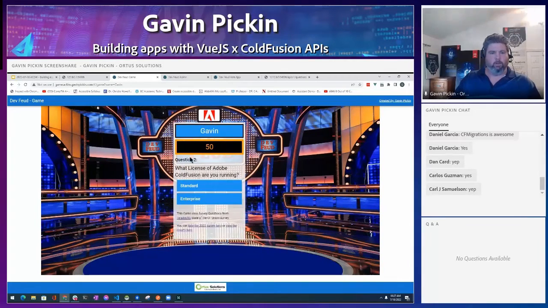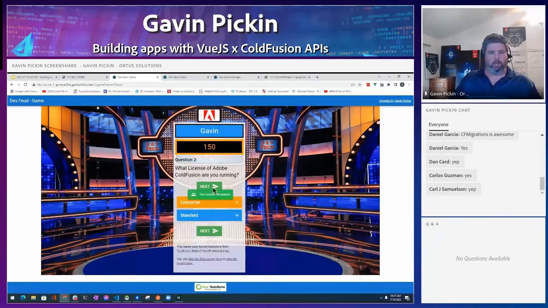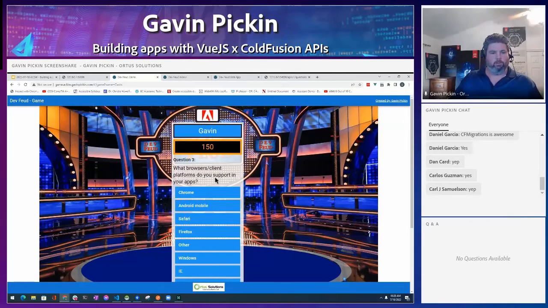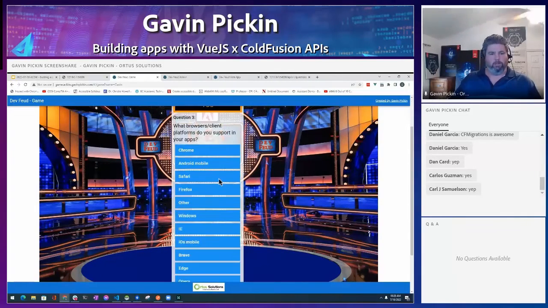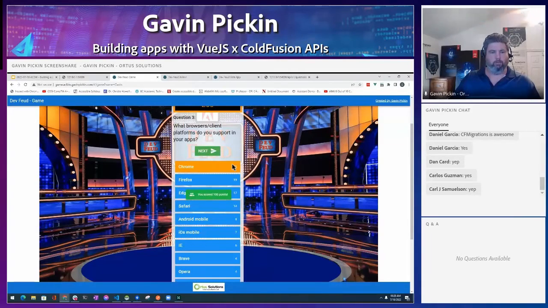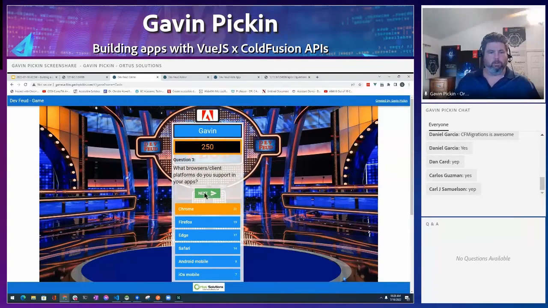We go next. Which version of Adobe ColdFusion are you running? So we'll say Enterprise. I got 100 points because there's more people using Enterprise than Standard from the survey. Which browsers or client platforms do you support in your apps? I think Chrome was probably right up there. Yep, Chrome was the number one on that. So I got some more points.